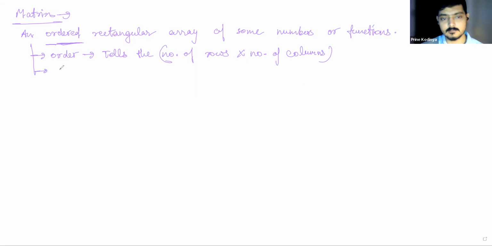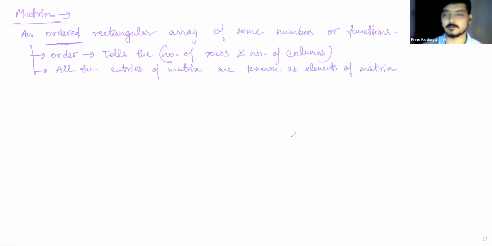All the entries or data points, all the entries of a matrix are known as elements of the matrix. So you can call all of these entries the elements of the matrix.